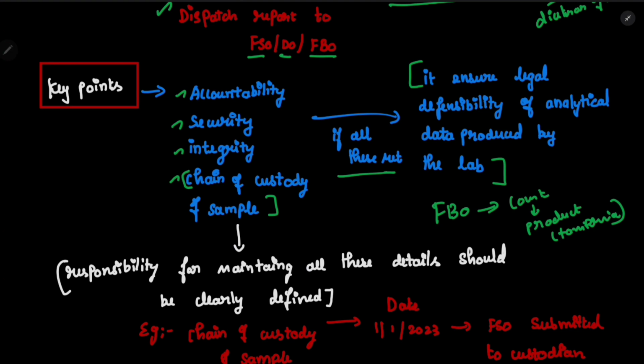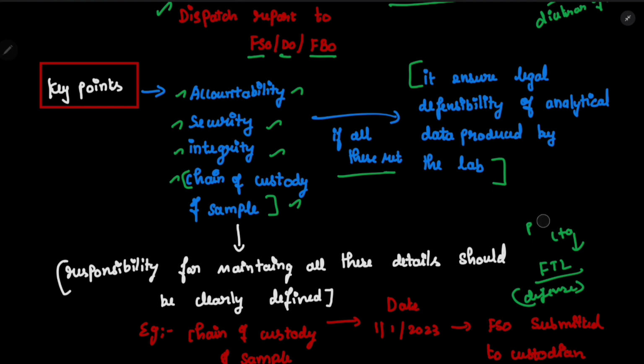And we know who has accountability, security, integrity and chain of custody. Then we can say, as a defense, the food testing laboratory will say that it was done under accountability, security, integrity and chain of custody of sample. Okay, so this is the defensibility of analytical data produced by the lab. This is the very first point which is given in the syllabus.